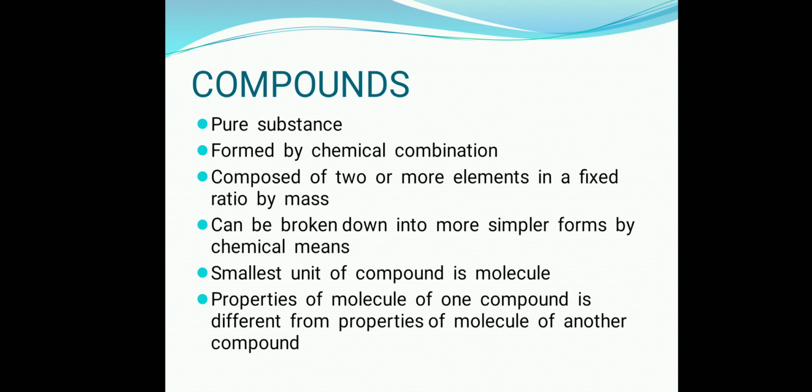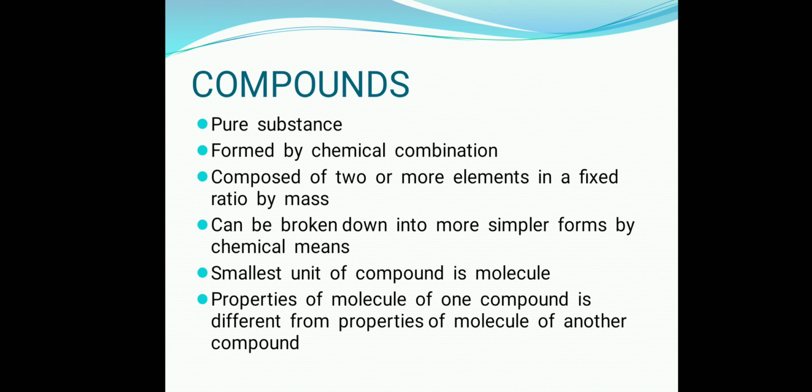So compounds are what? Pure substances. Compounds are pure substances which are formed by chemical combination, and they are composed of two or more elements in a fixed ratio by mass. So compound is a pure substance. It is formed by chemical combination. It means the constituents of the compound will have a chemical bond in between them, and this chemical bond will hold these constituents of the compound.